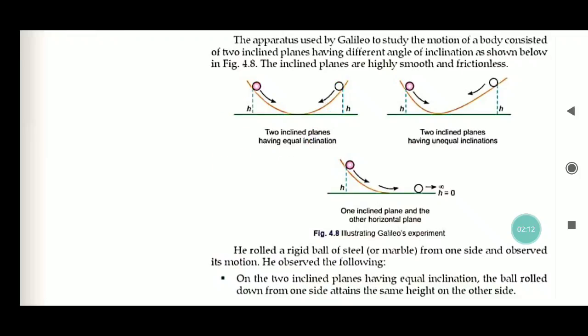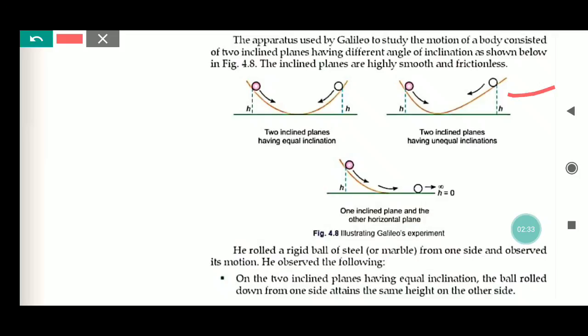In the second one, when he rolled the ball, he observed that the ball attains the same height, but it covers a long distance, because this distance is less and this is greater than this. But it attains the same height. The heights are the same.